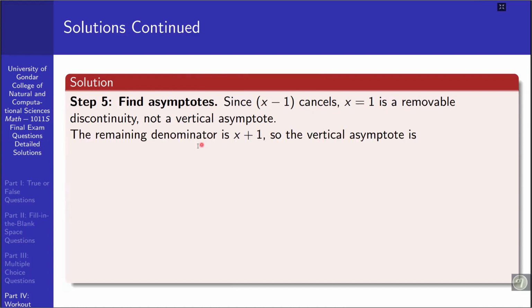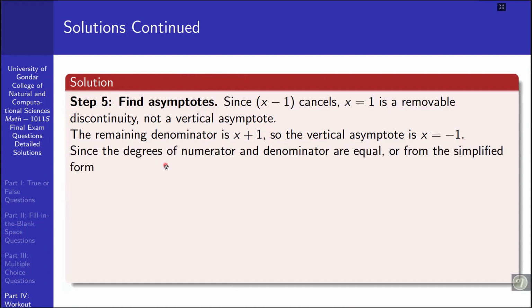And the remaining denominator could be x plus 1, so the vertical asymptote exists because x plus 1 is not a factor of the numerator, it does not cancel, it is not removable. So x equal to minus 1 could be a vertical asymptote for the given rational function. Since the degree of the numerator and the degree of the denominator are equal, from the simplified form